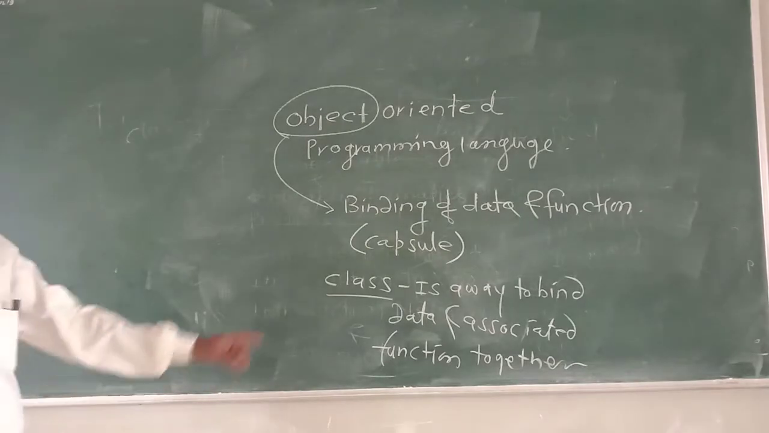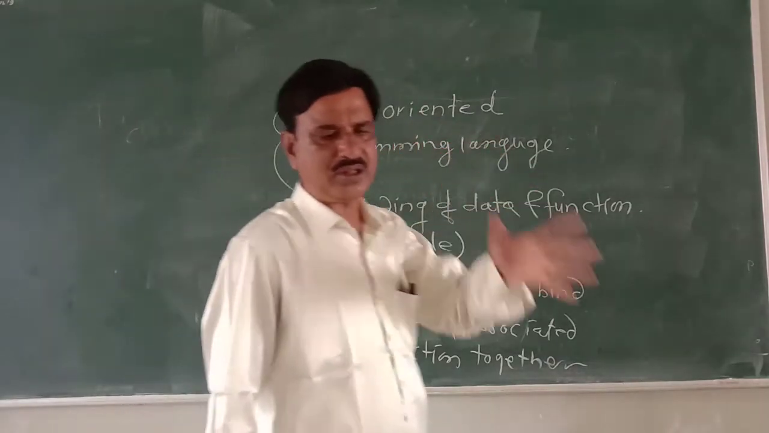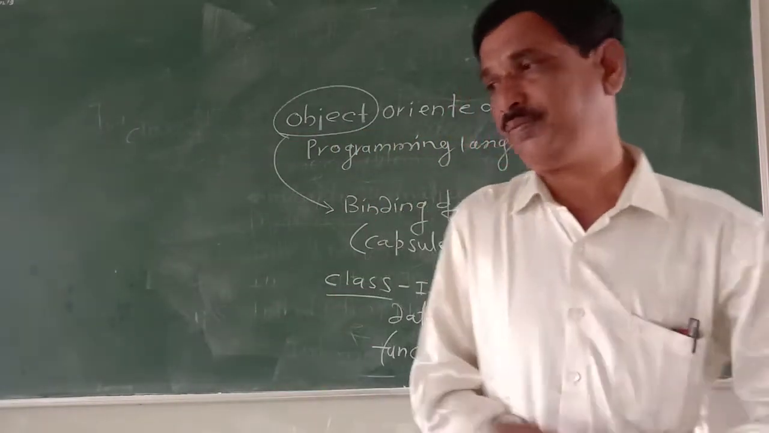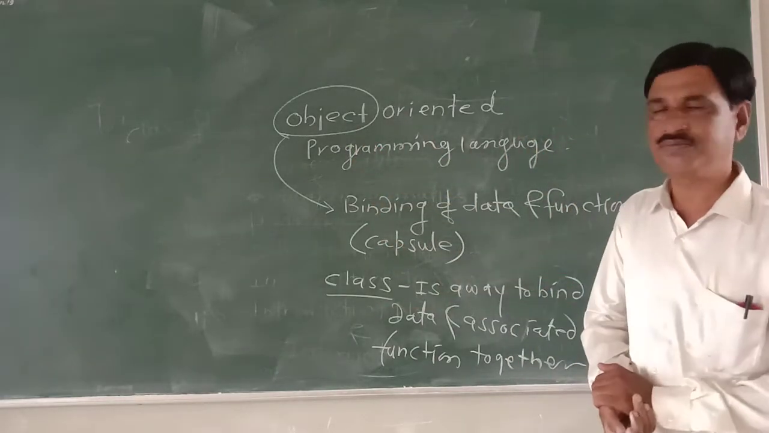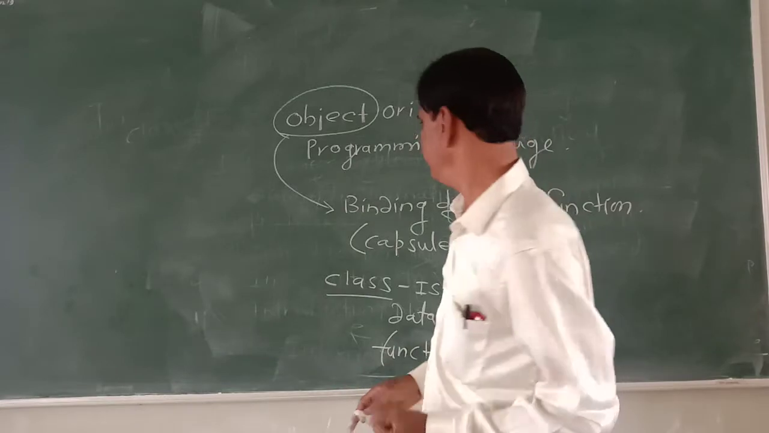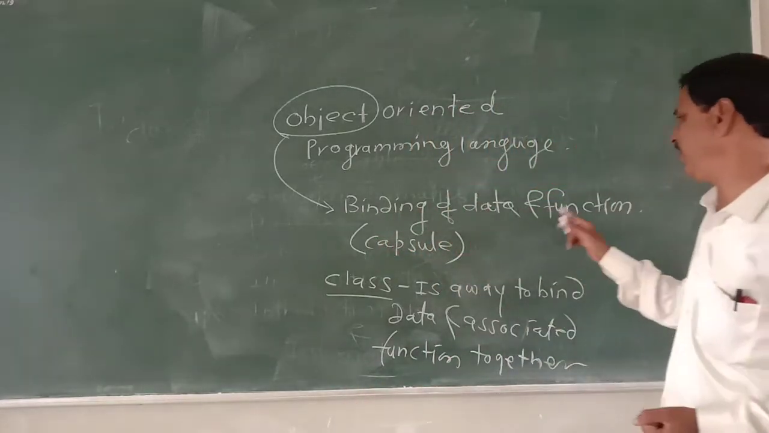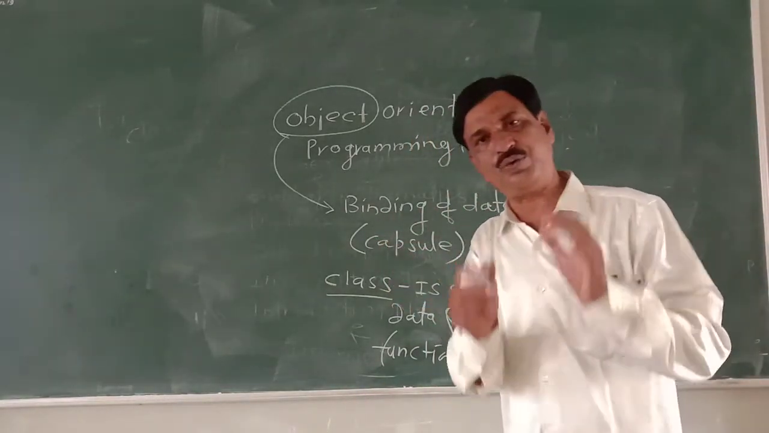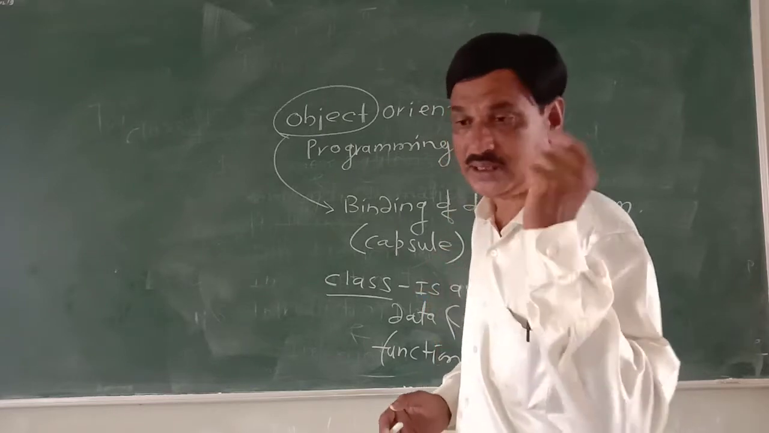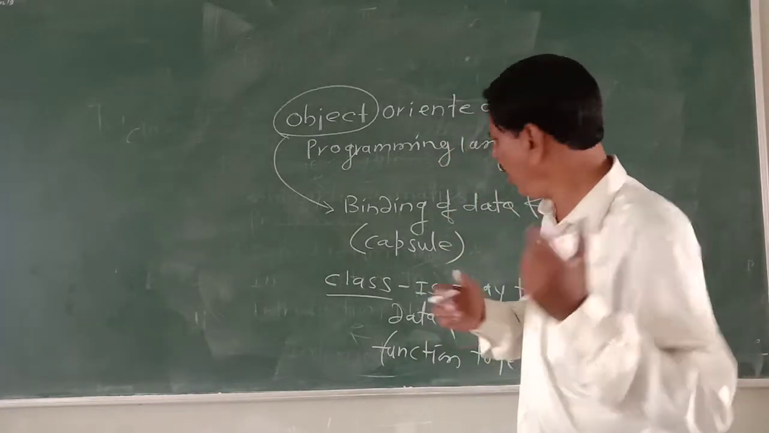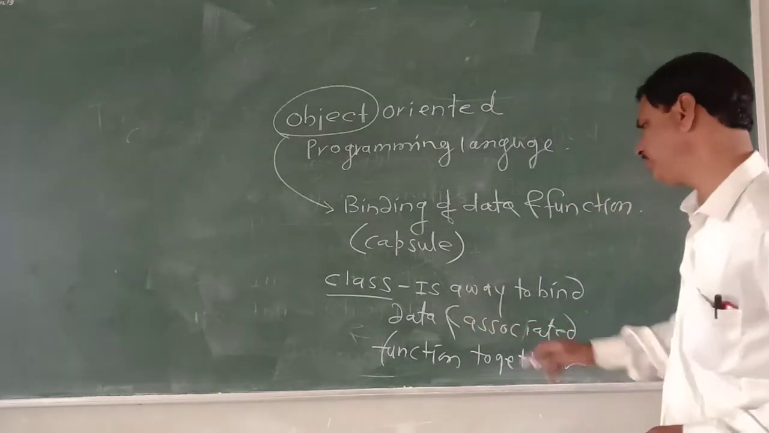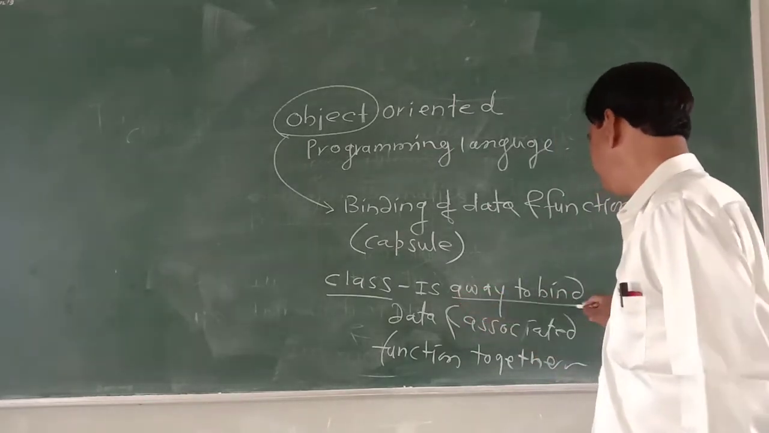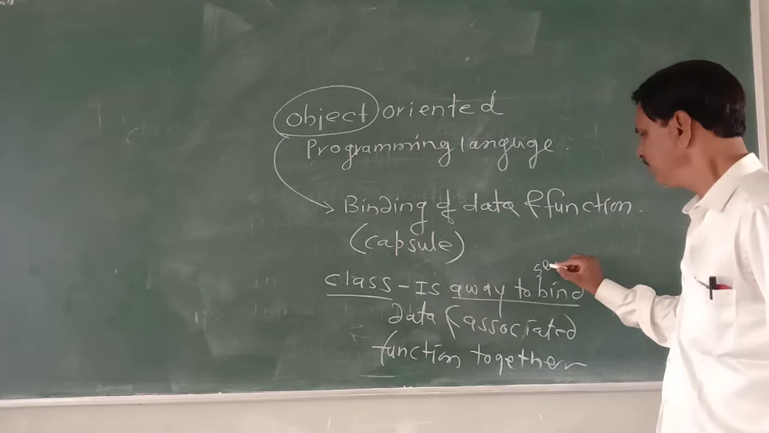So you see, C++ that we are going to study is an object oriented programming language. What is meant by object? That is the binding of data and function, the capsule of two ingredients, data and function. But how to bind the data and function? That we have to specify. It is a way to bind, a way to specify.